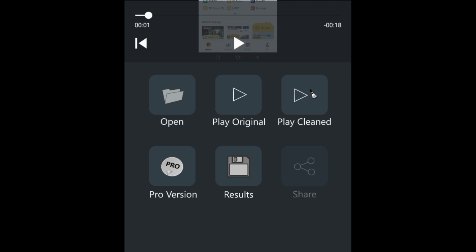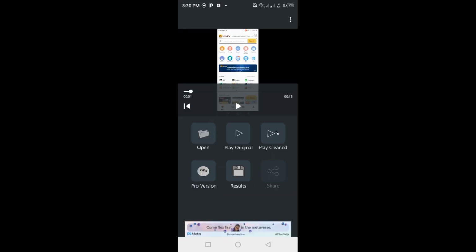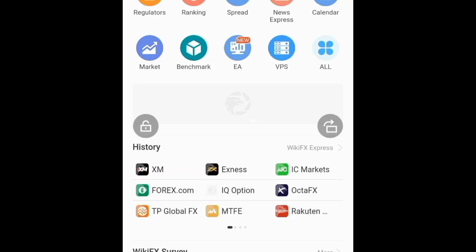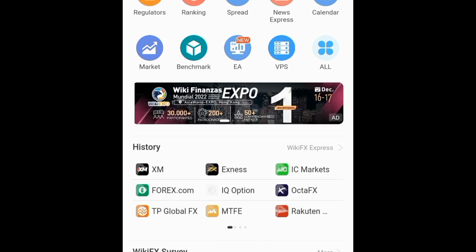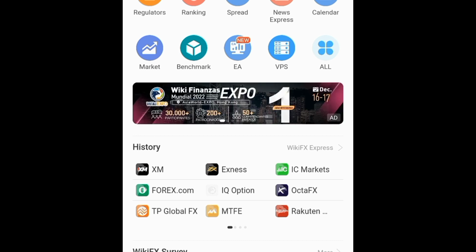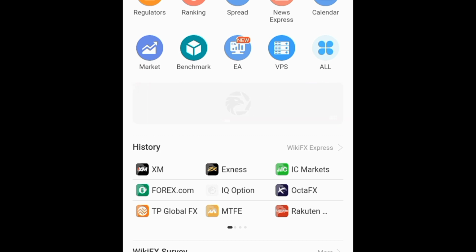So I'll be playing the video for you so that you would take note of the background noise. WikiFX is a global corporate financial information searching tool. Its core function is to provide basic information searching.